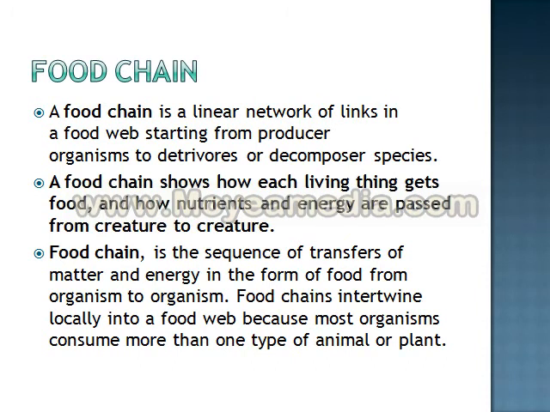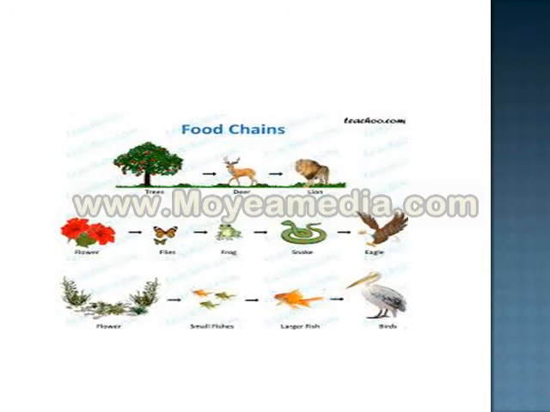I think maybe in your 8th standard or 9th standard, or even in the lower classes, you might have learned about this food chain. So what is a food chain? It is a sequence of transfers of matter and energy in the form of food from one organism to another, or a linear network of links in a food web. It shows how each living thing gets its food and how nutrients and energy are passed from one creature to another. Here you can see the slide with various examples of a food chain: tree, deer, lion, like that.